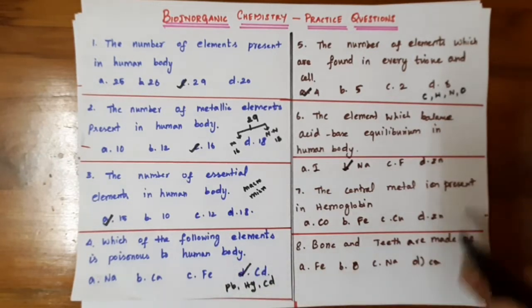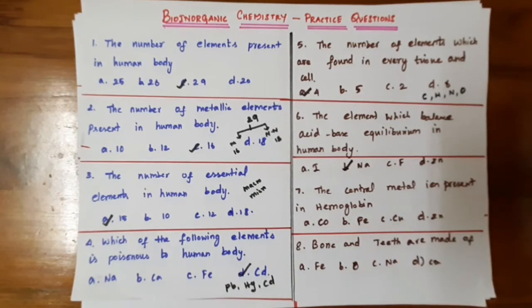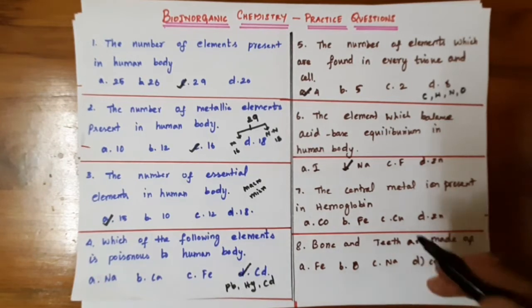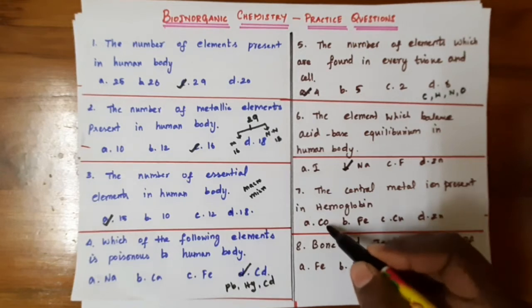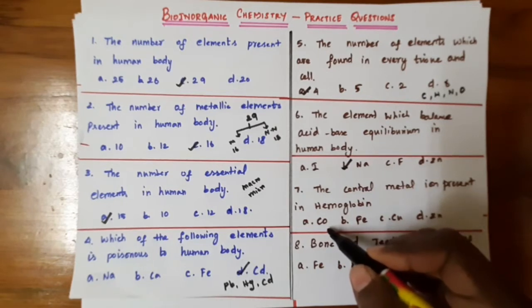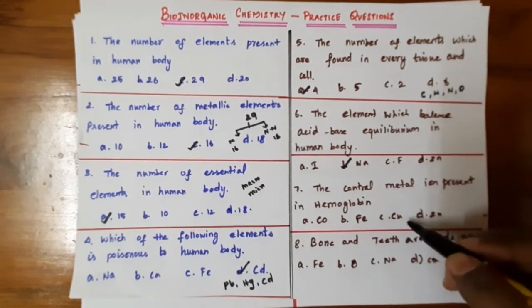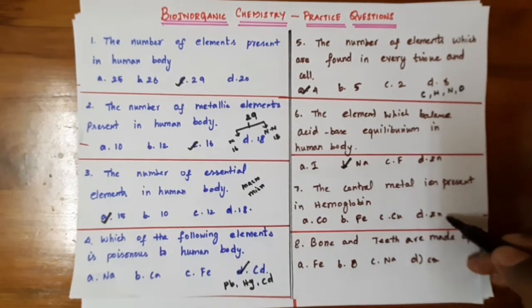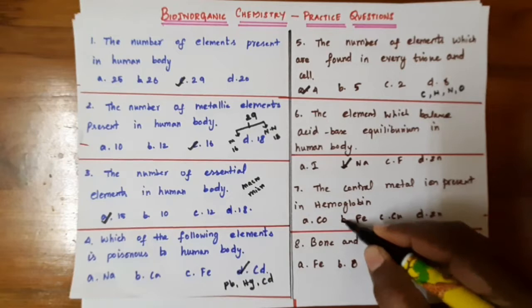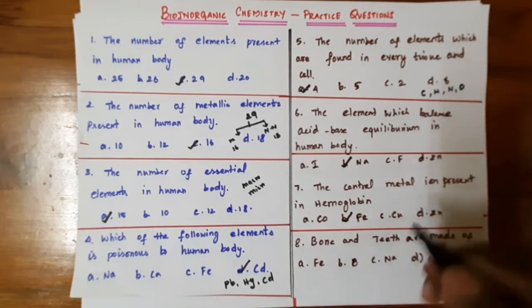The seventh question: the central metal ion present in hemoglobin. Hemoglobin is the iron transfer protein, a heme protein. Cobalt is not the central metal ion in hemoglobin; cobalt is found in vitamin B12, copper is found in the non-heme protein hemocyanin, and zinc is found in the metalloenzyme carboxypeptidase. So among these, iron, Fe, is the central metal ion found in hemoglobin.